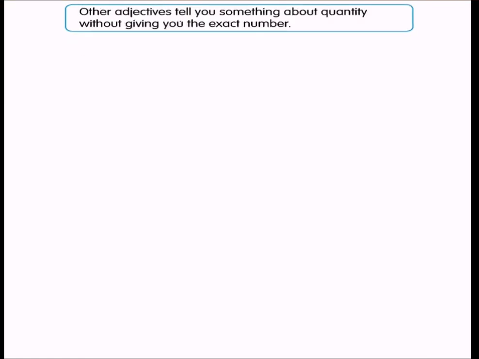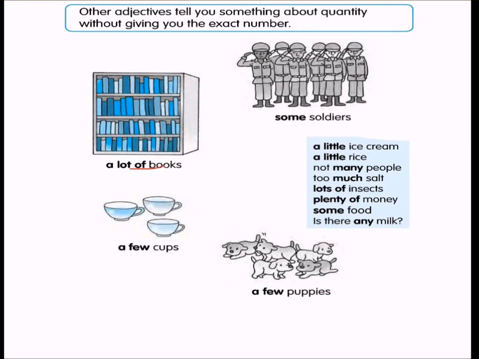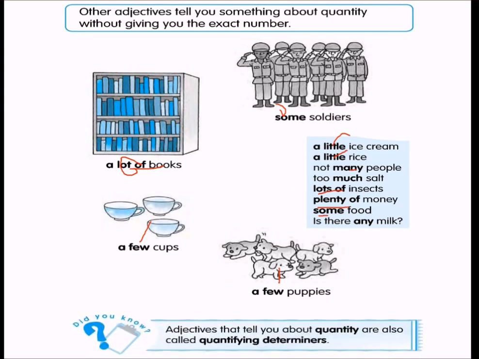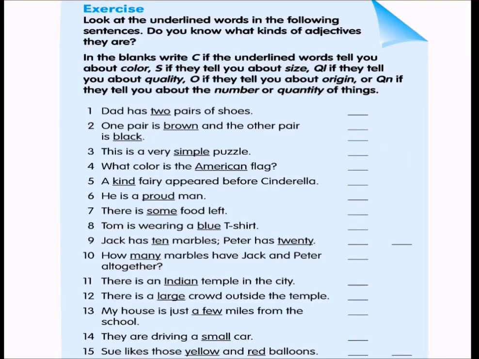Other adjectives tell you something about quantity without giving you the exact number. How? You don't give an exact number like we just saw. Like a lot of books, some soldiers, a few cups, a few puppies, a little ice cream, a little rice, not many people, too much salt, lots of insects, plenty of money, some food, and is there any milk? Adjectives that tell about quantity are also known as quantifying determiners. Let's have an exercise now.